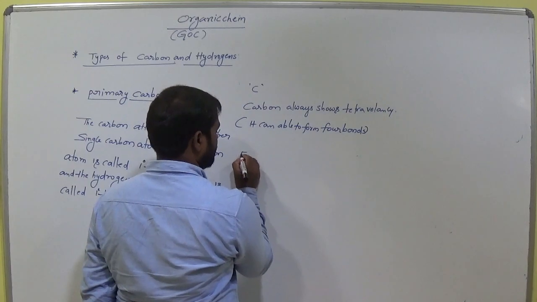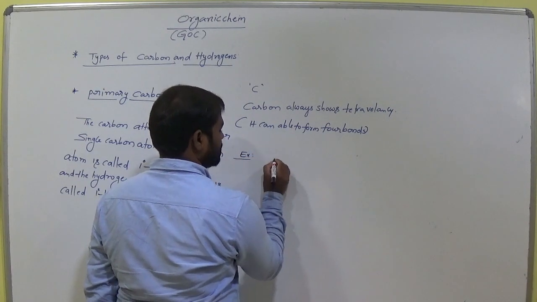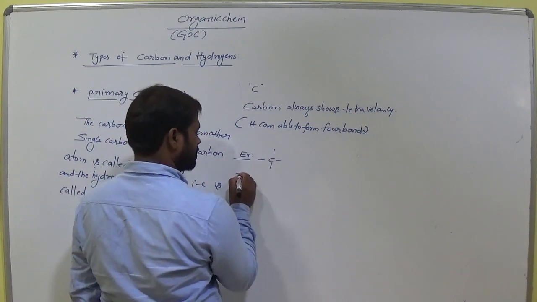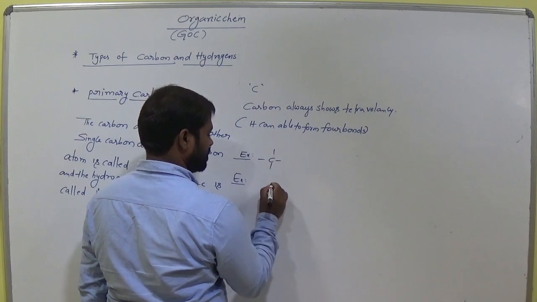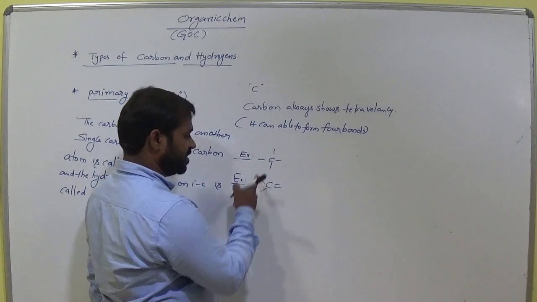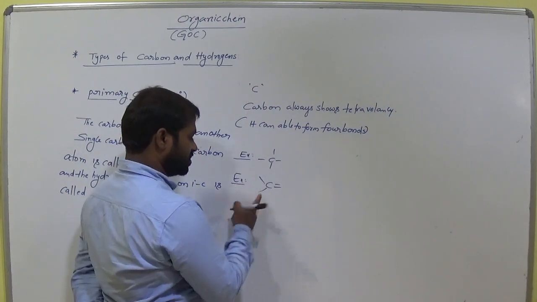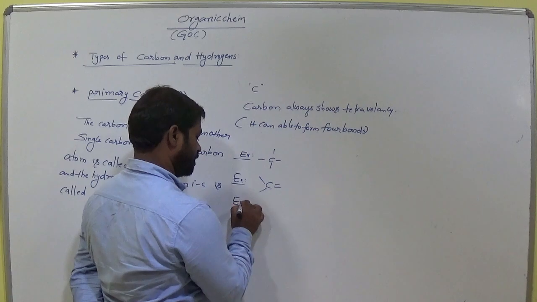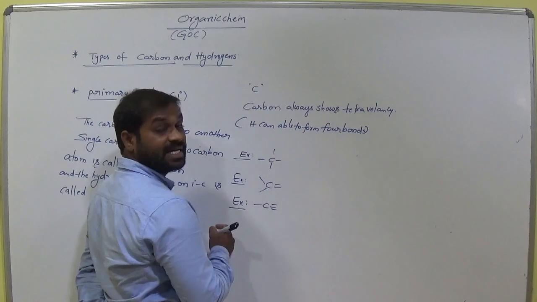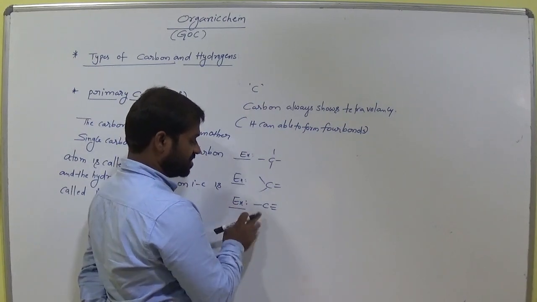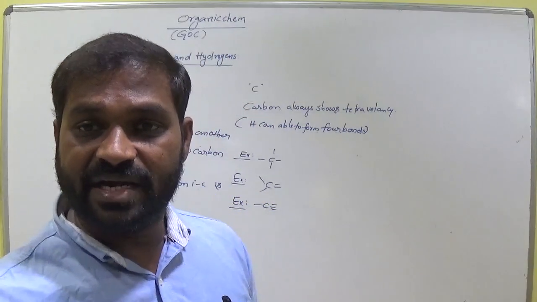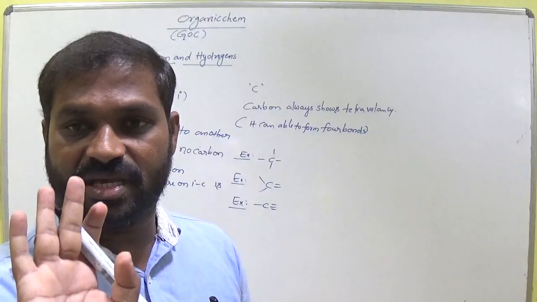Suppose, how many bonds are around carbon? 4. How many bonds here? This is a double bond, these are single bonds. So 4 bonds. How many bonds here? 3 bonds. So wherever the carbon is in the hydrocarbons, it satisfies tetravalency. That means 4 bonds around the carbon.